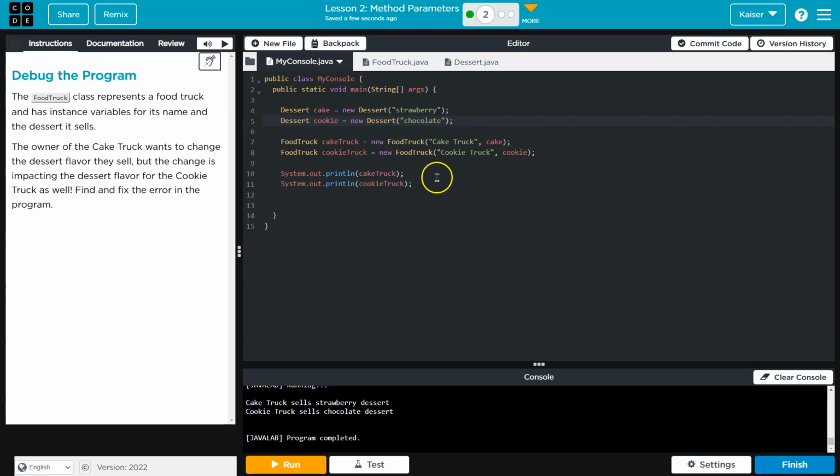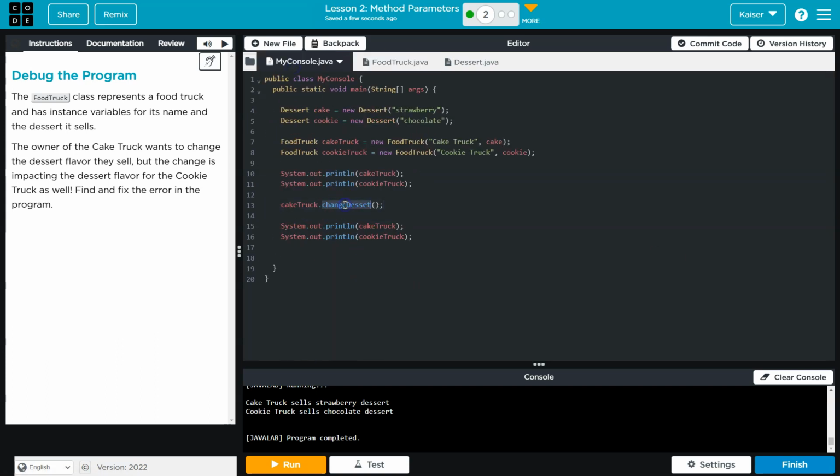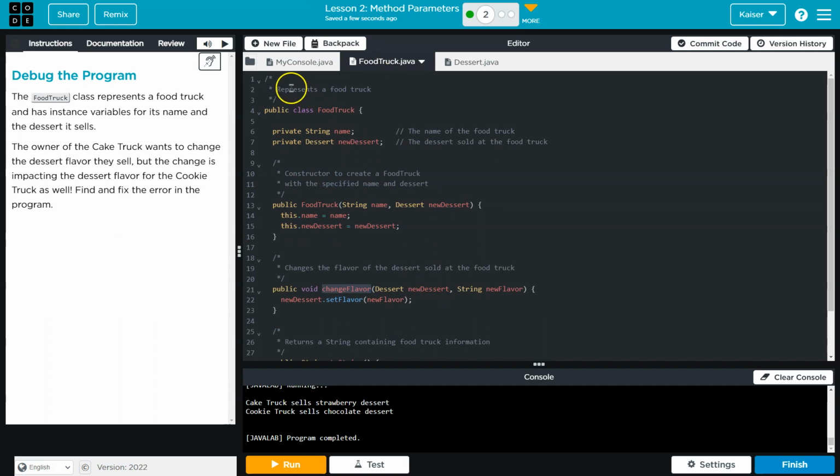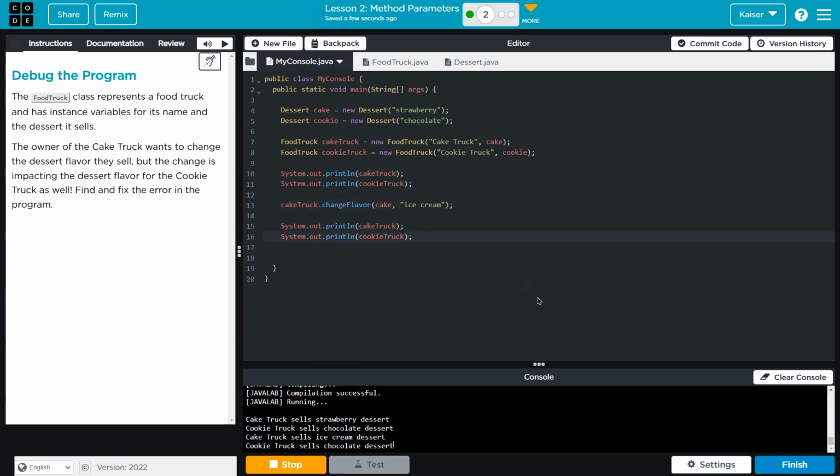Now I want to prove to you what occurs here. Let me copy these, put them down here, and let's go ahead and change flavor. I misspelled dessert anyways. New dessert, new flavor. Is ice cream a flavor? It's totally not, but I'm going to say it's an ice cream cake. Okay, so now I'm changing the cake truck flavor. And of course, my cookie truck will remain the same.